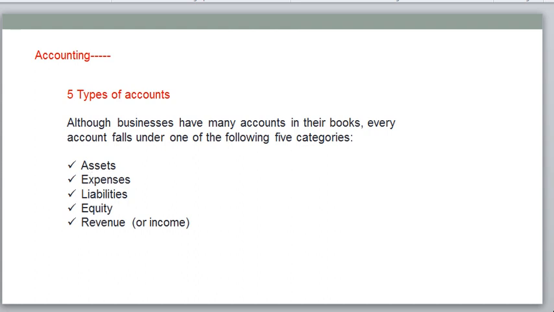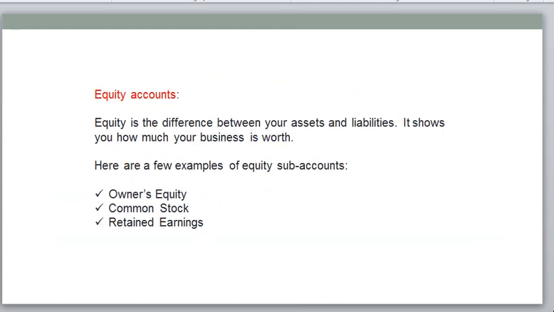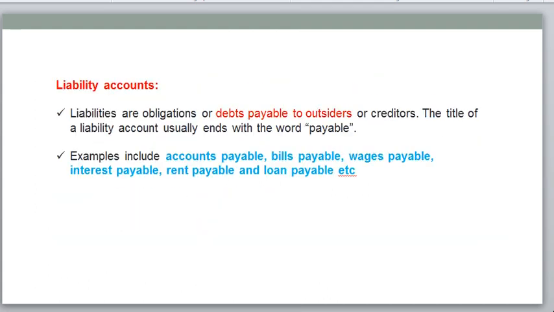Another one is liabilities. Liability means we need to pay. Liability means obligations or debts payable to outsiders. Let's say a bank has given a loan to the company. The company needs to repay the EMIs, right? So it's a debt payable to outsiders.